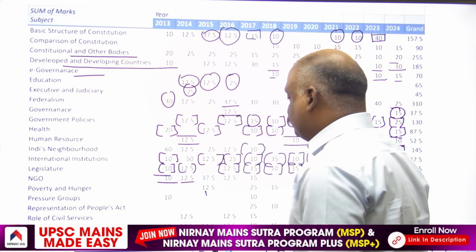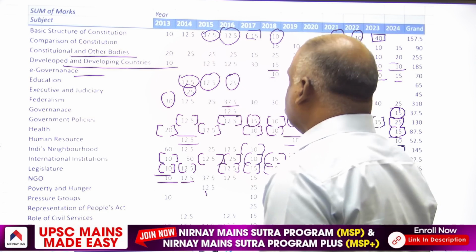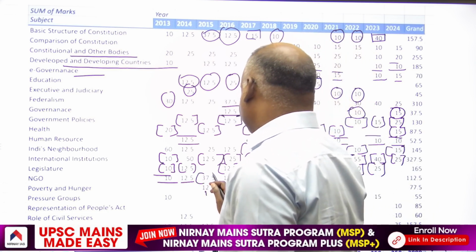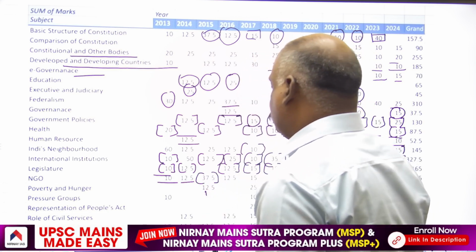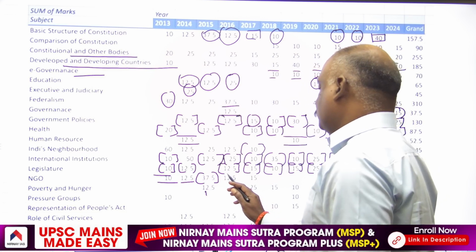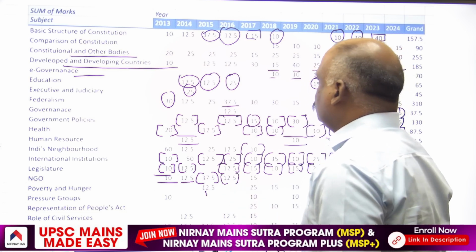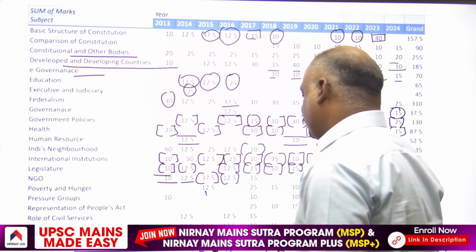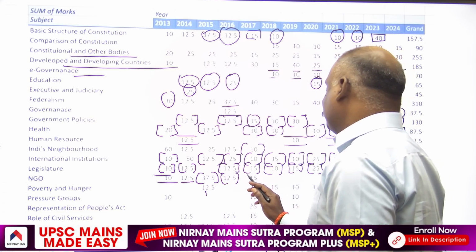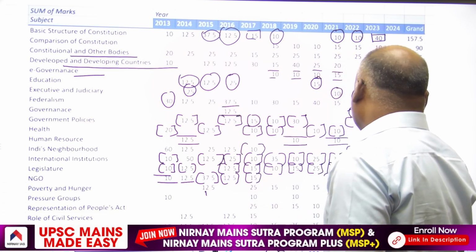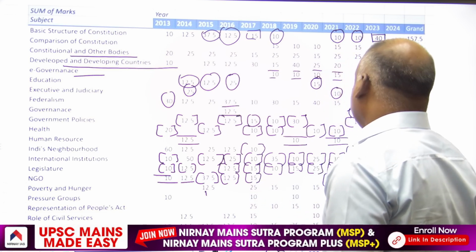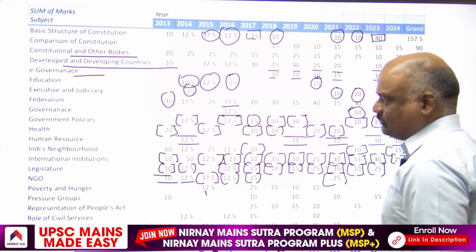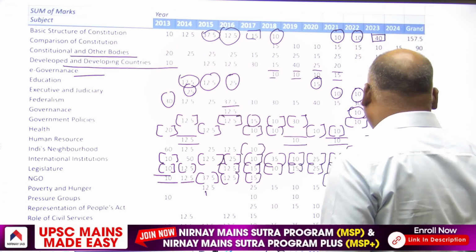In 2014, one 12.5 marker. In 2015, 3 12.5 markers. Again in 2016, one 12.5 marker. In 2017, 15 marker. In 2021, 25 marks. That means one 10 marker and one 15 marker.